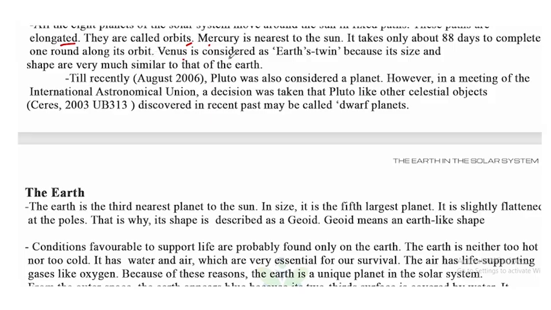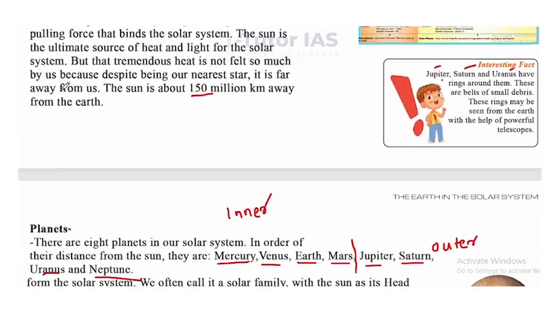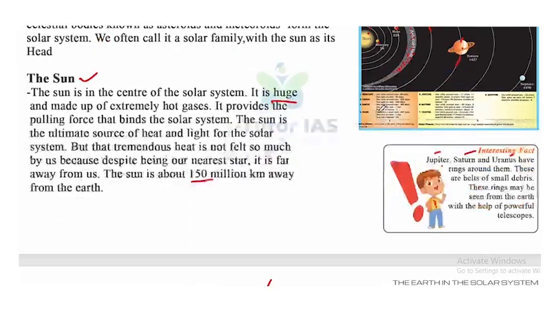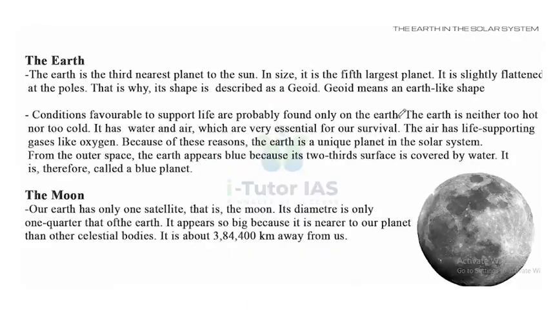And Venus is considered as Earth's twin. Why? Because its size and shape are very much similar to that of Earth. Look, this is Venus and this is Earth. So the size and shape is very much similar. So that's why Venus is considered as Earth's twin.